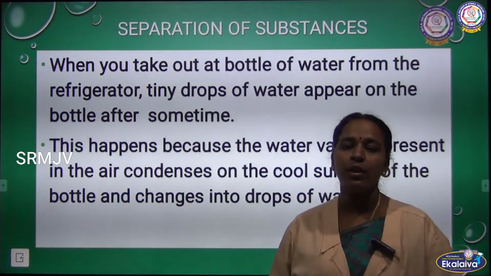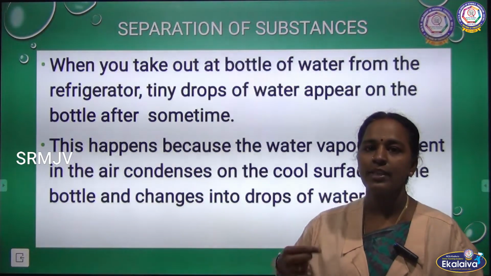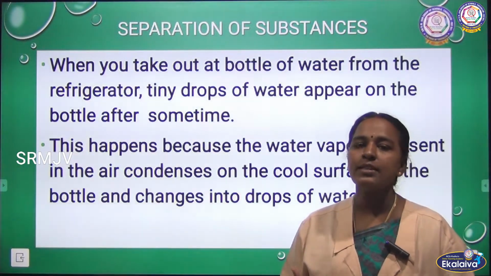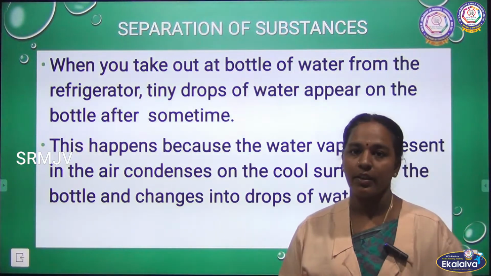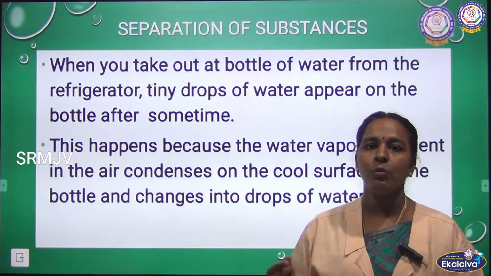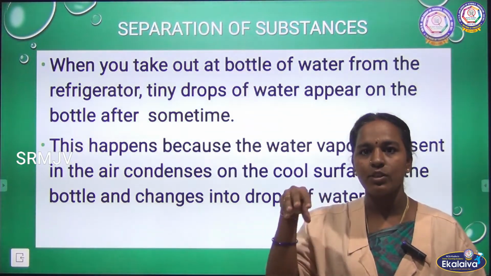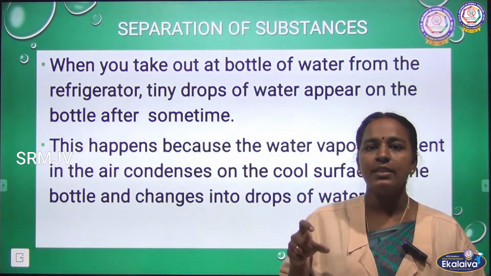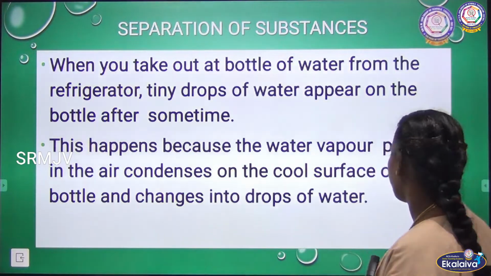If you take a water bottle from the refrigerator, after 10 minutes you can see small droplets on the outer side of the water bottle. This is because of condensation. And if you heat water in a pan and close the pan with a plate after switching off the stove, you can see small droplets on the plate. This happens because of condensation.